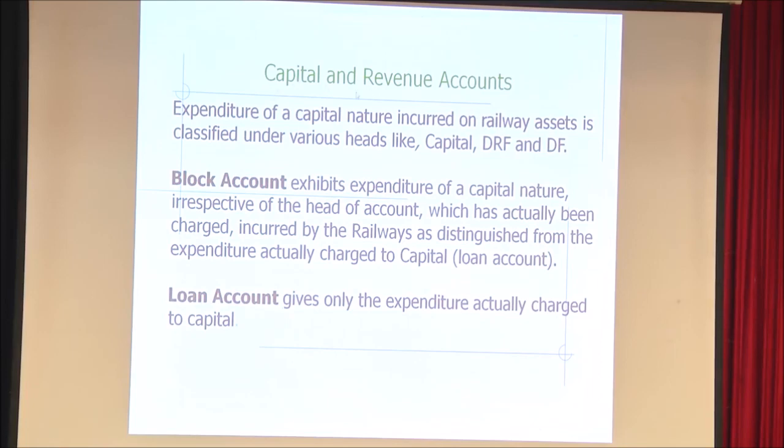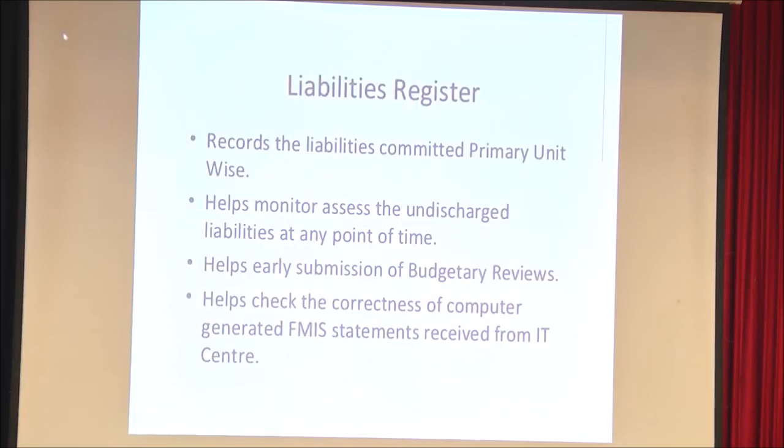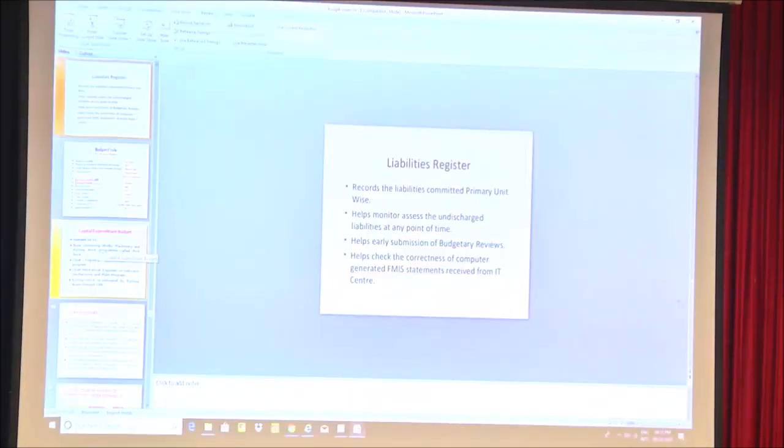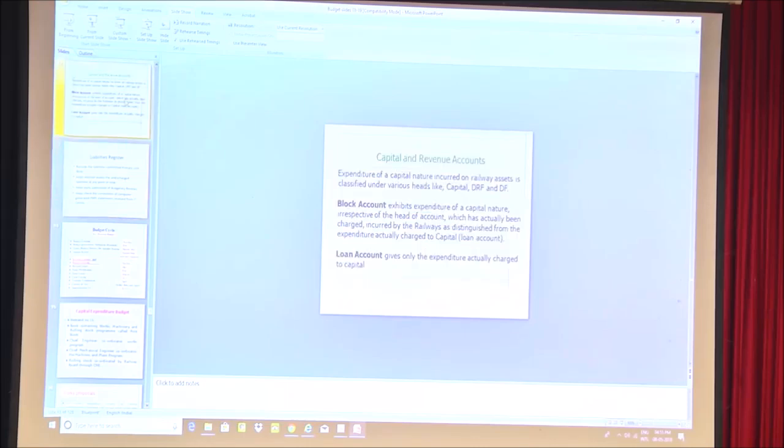Besides this, capital and revenue accounts are presented. One is the block account, and one is the loan account. Block account is prepared irrespective of the head of account which has actually been charged, incurred by the railway, as distinguished from the expenditure actually charged to capital account.